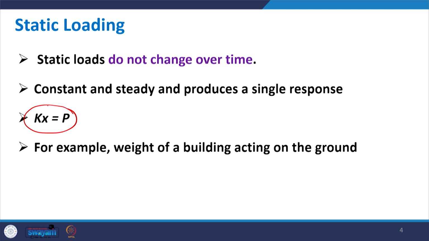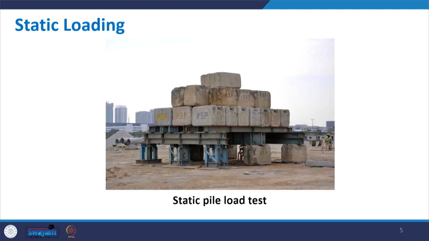For example, the weight of a building on the ground can be treated as a static loading. Here is another example of static loading, where a heavy weight has been placed for conducting a static pile load test. This weight is constant over time, it is not changing, so its response is unique. The answer will also be unique here.